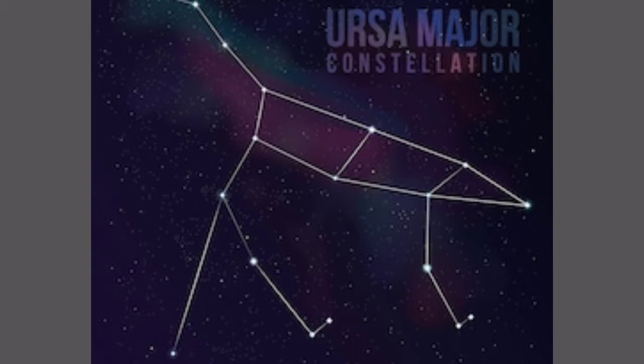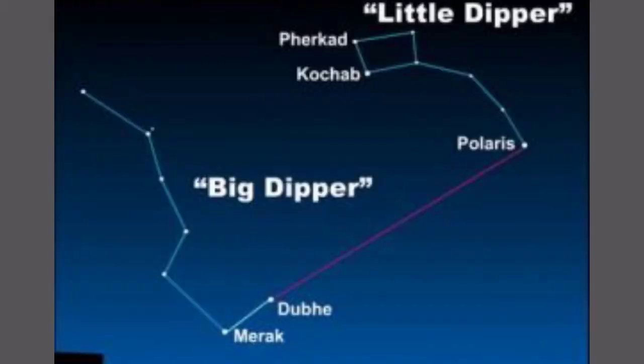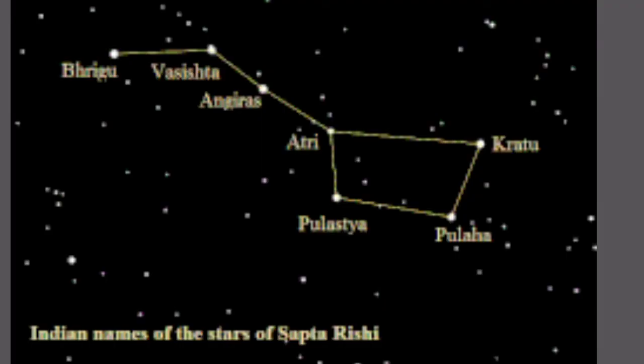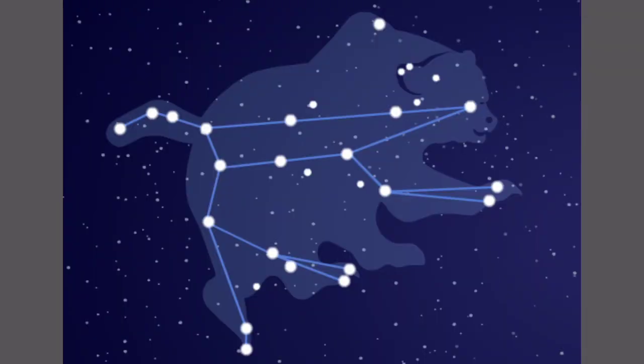Today, this constellation is known as the Big Dipper and forms a part of the Ursa Major. It is a group of 7 stars known as Saptarishi, that means 7 saints in Sanskrit. It forms the shape of a bear with a bit of imagination.